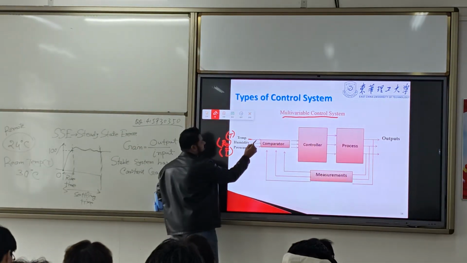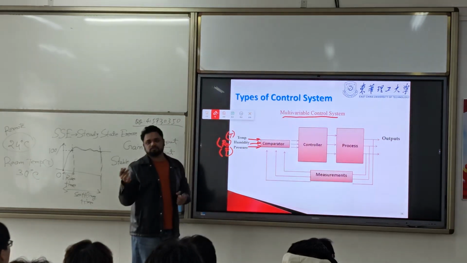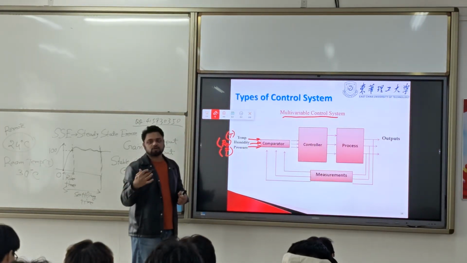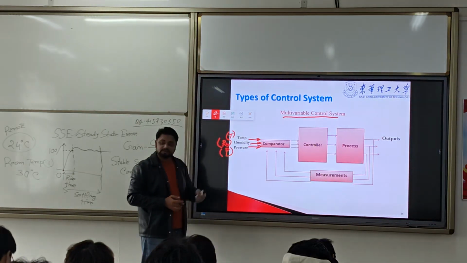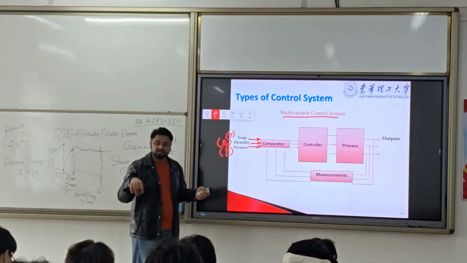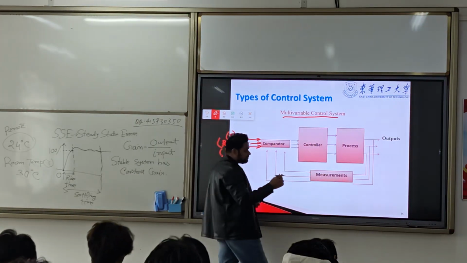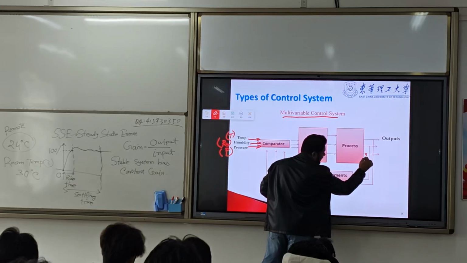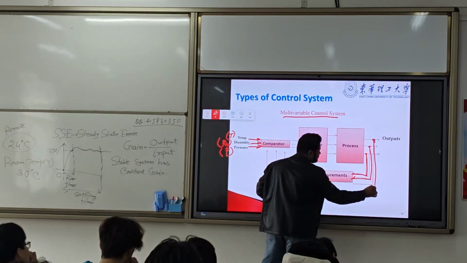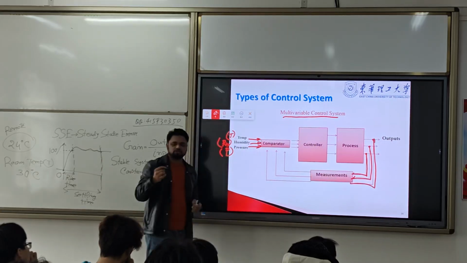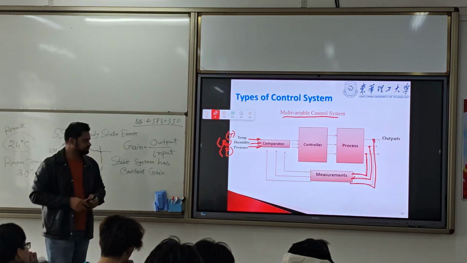So you need many different inputs, multi-variable inputs. That is called a multi-variable control system because I have many variables at the same time in the same control system to control it. For each variable I will have one feedback.